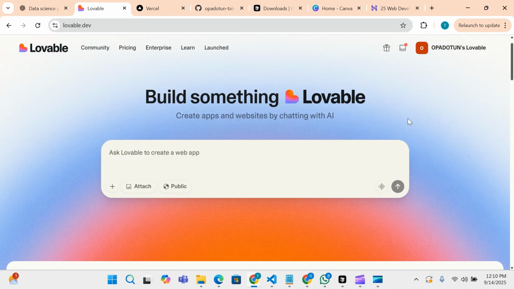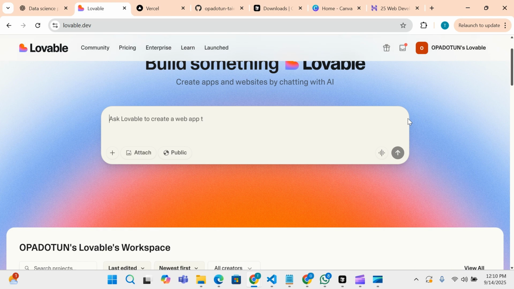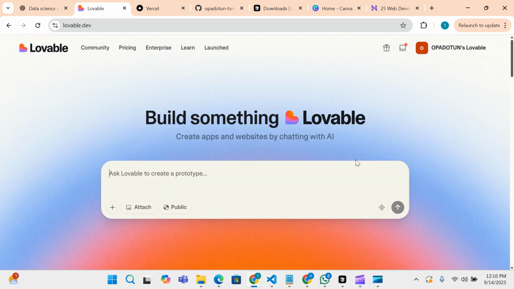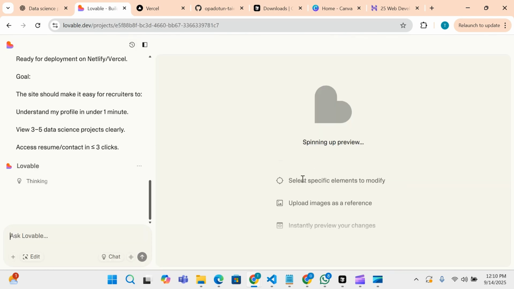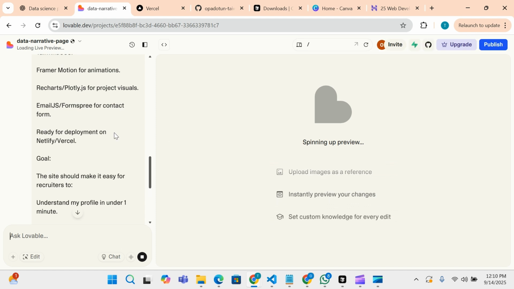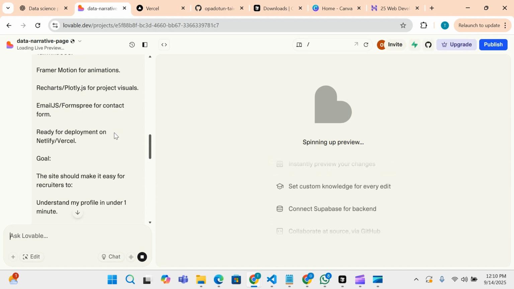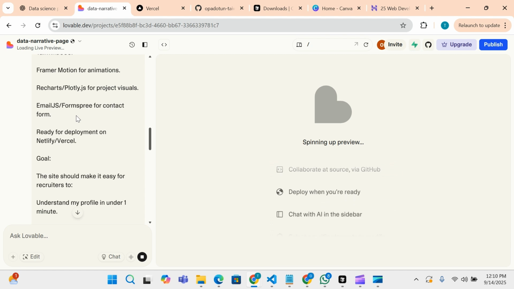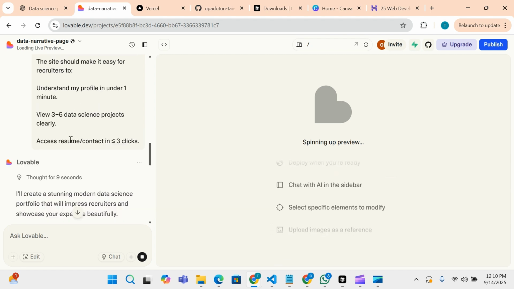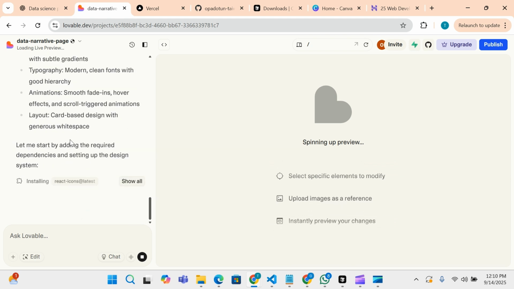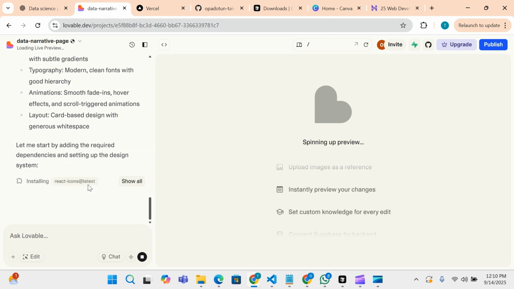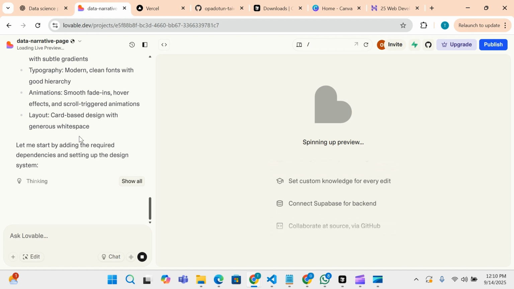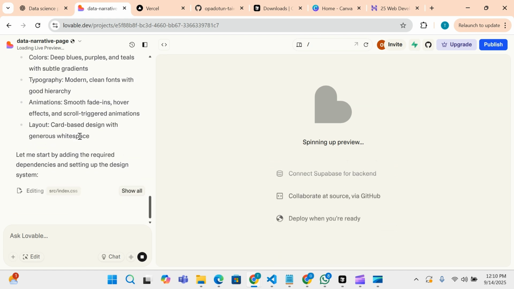So Lovable is going to do its thing and start generating something for us. As you can see, it's already generating something for us here. So we just have to wait for a while for it to generate what we need. So it's already installing our React icons. It's thinking to understand our requirements.